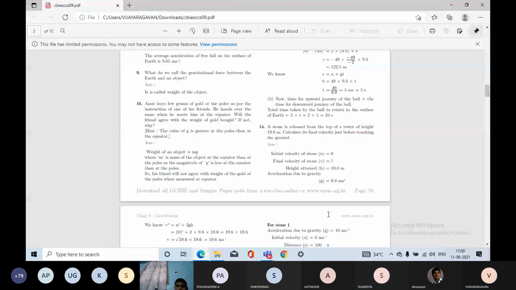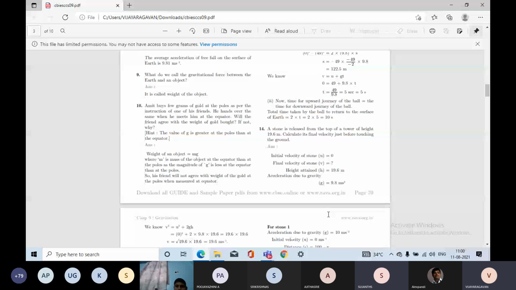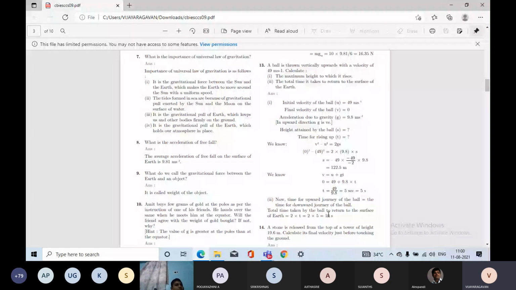No doubt, sir. The next question: a ball is thrown vertically upwards with a velocity of 40 meters per second. You take a ball and throw it in the upward direction. Here, the question is to calculate the maximum height to which it rises.